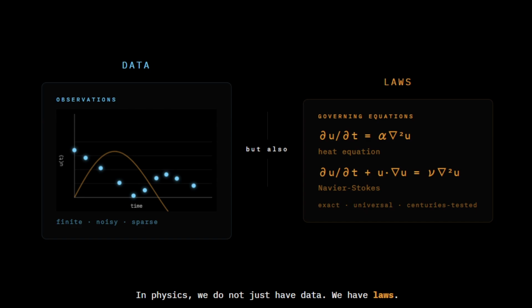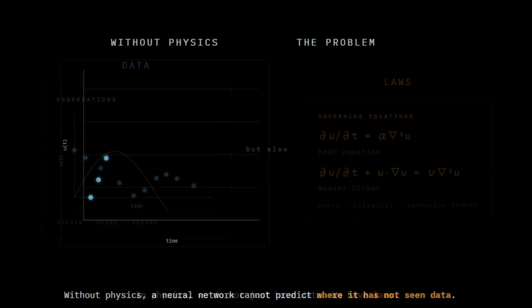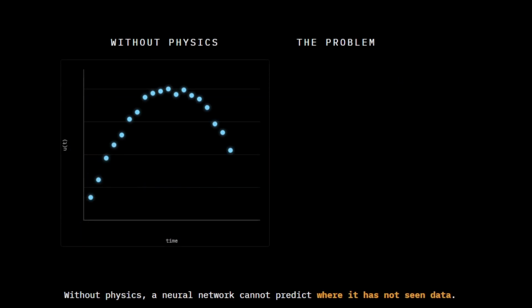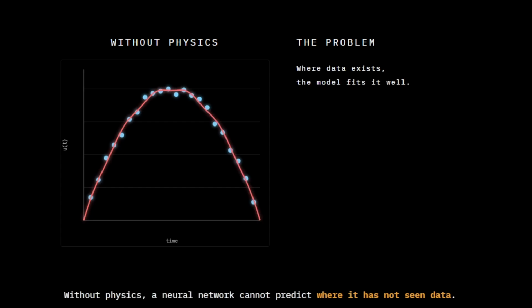So here's the question. If a neural network is trying to learn how a physical system behaves, why would we ignore what we already know? A standard neural network fits the data points, but fitting the data is all it can do. Where observations exist, the model performs well. It learns the pattern and follows it closely.